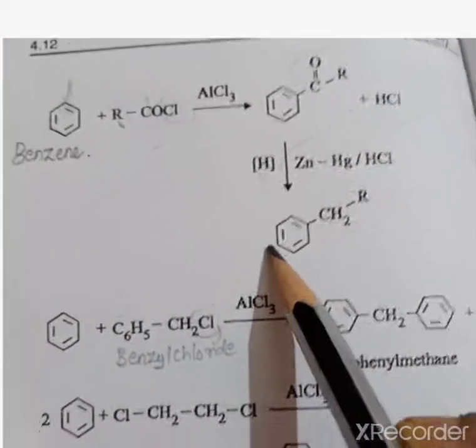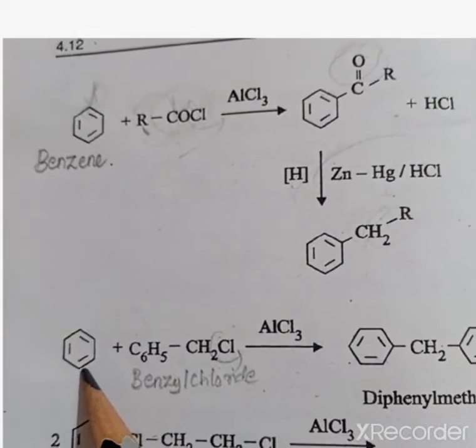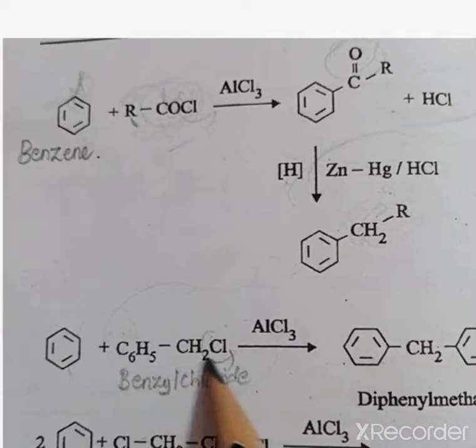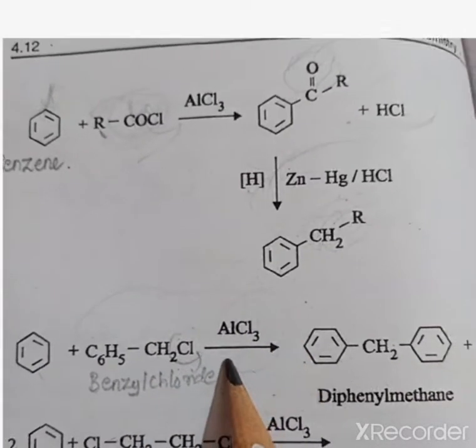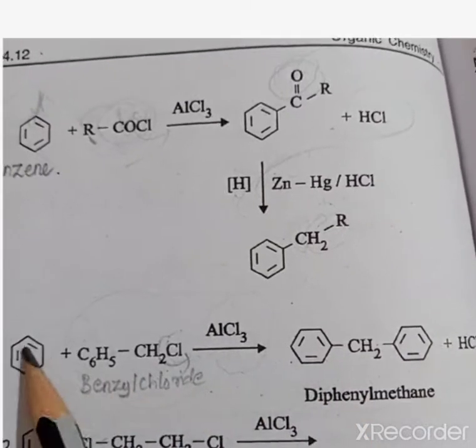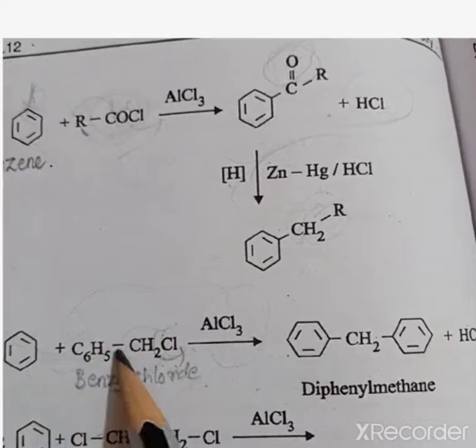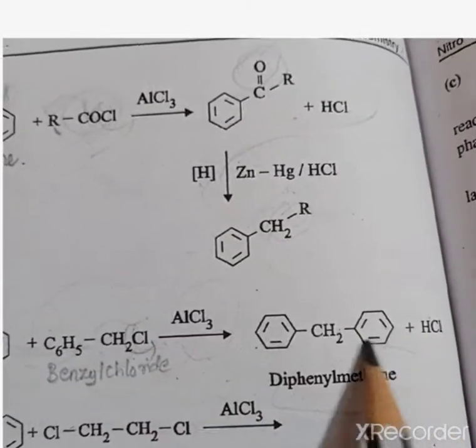So it is the next example. The next carbon is coming from the benzene. Benzene reacted with benzyl chloride, C6H5CH2Cl, again with AlCl3. Only HCl will be removed. So here two benzene compounds are formed, and the CH2 will be the interlinking between these two benzene rings. So it forms diphenyl methane.